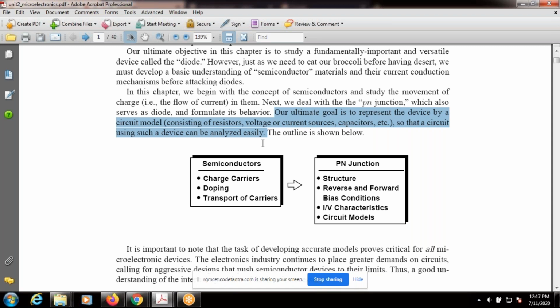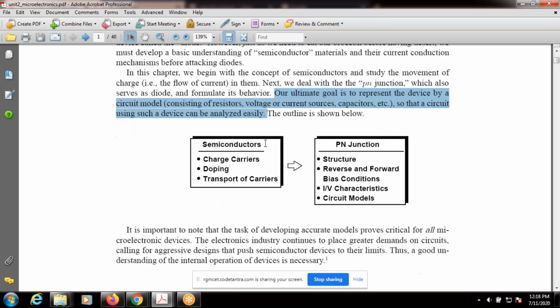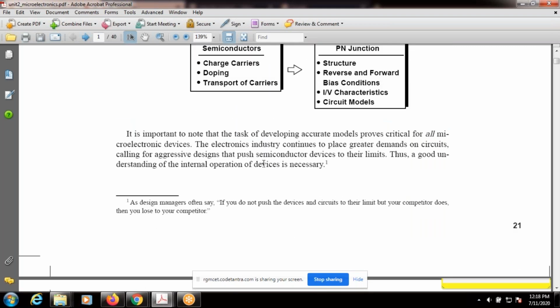That's why all electronic people try to develop circuit models. We cannot simply understand a PN junction device by observing a p-type metal and n-type metal connected. So to analyze it, we develop the equivalent circuit model. Then we can easily analyze the device.